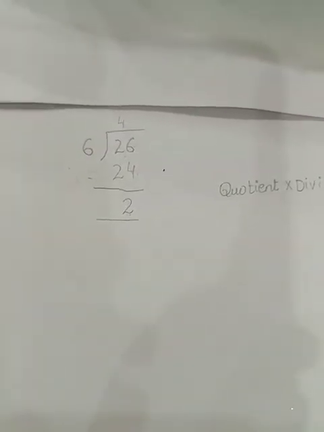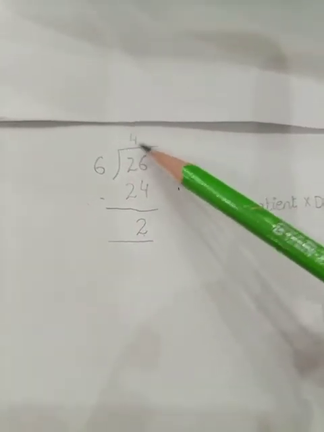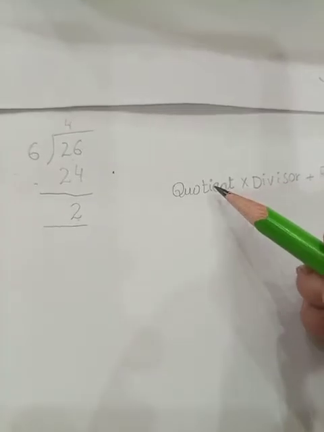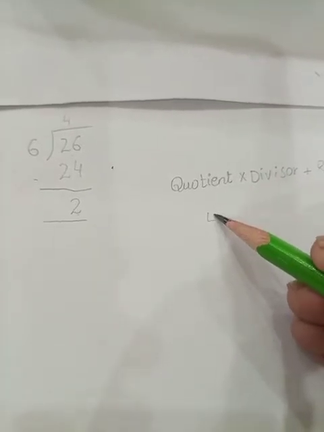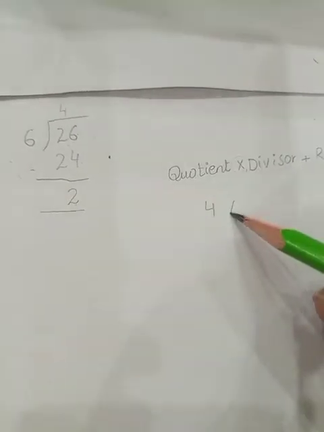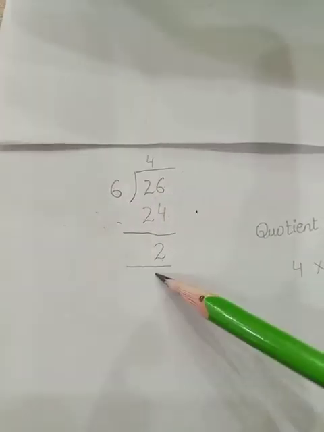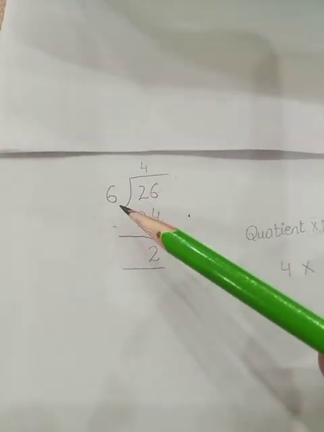So students, in this, what is our quotient? Tell me. The quotient is our number 4. So I am going to write my quotient under this quotient. Next is multiplication. So I am going to multiply with the divisor. What is the divisor in this question? Tell me. The divisor is the number 6.